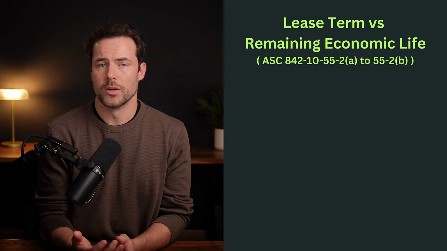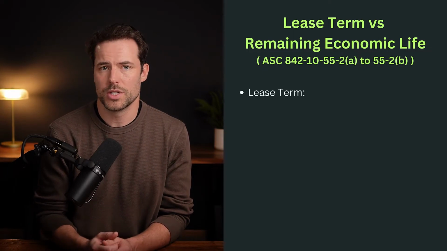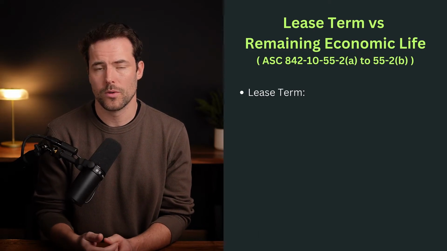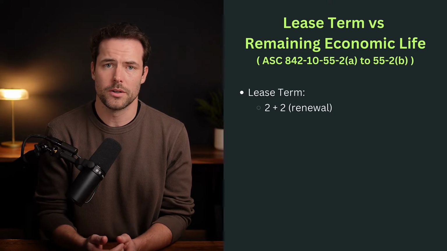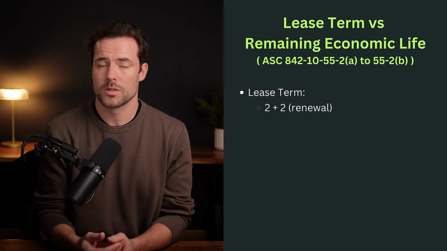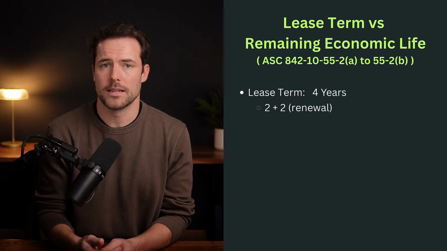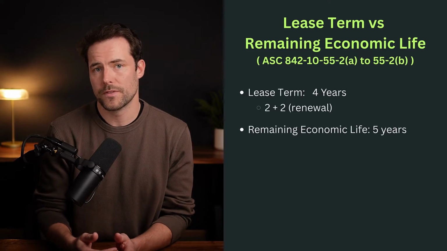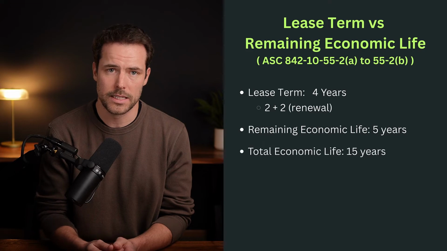Let's walk through a quick example to see how this works. Say we lease a piece of machinery for 2 years, and the contract includes an option to renew for another 2 years. We've already determined we're reasonably certain to exercise that renewal, so our lease term is 4 years. At commencement, the asset has 5 years of remaining economic life. And when it was first placed in service, it had a total economic life of 15 years.